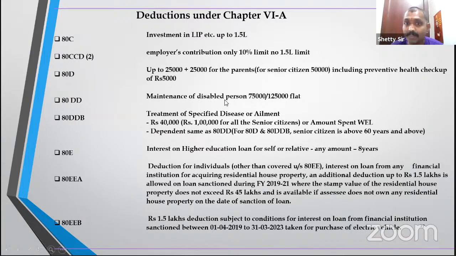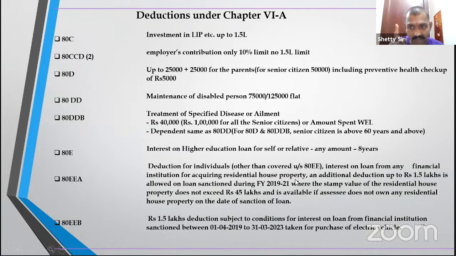DD, disabled dependent: 75,000 normally, 1,25,000 rupees if it is a severe disability, a flat deduction. DDB, B for Bimari, that is a disease: if you have maintenance, then 40,000 normally, 1 lakh rupees for a senior citizen. 80E for educational loan: if a higher education loan is taken, then interest will be allowed for yourself or the relative for the current year plus 7 years, totally 8 years.